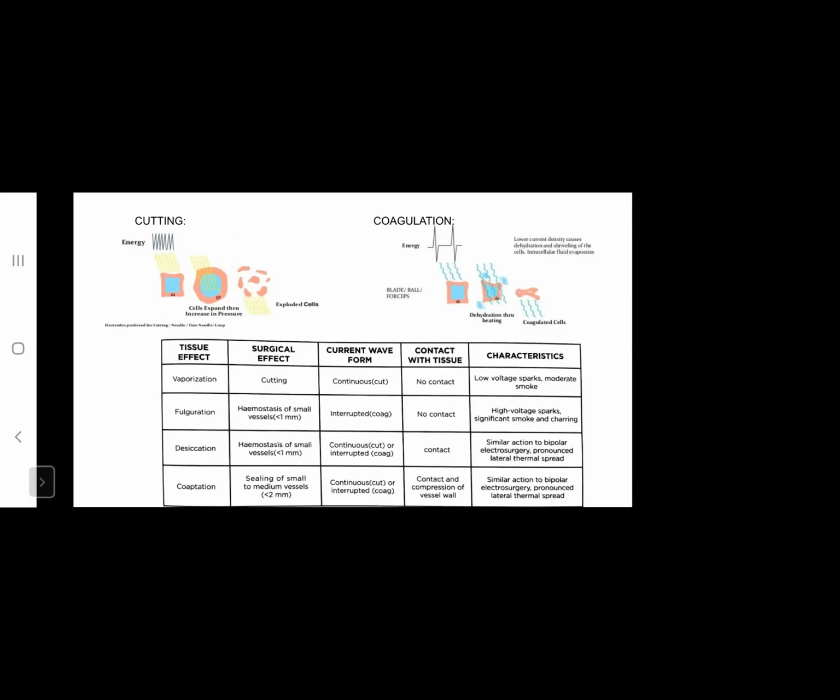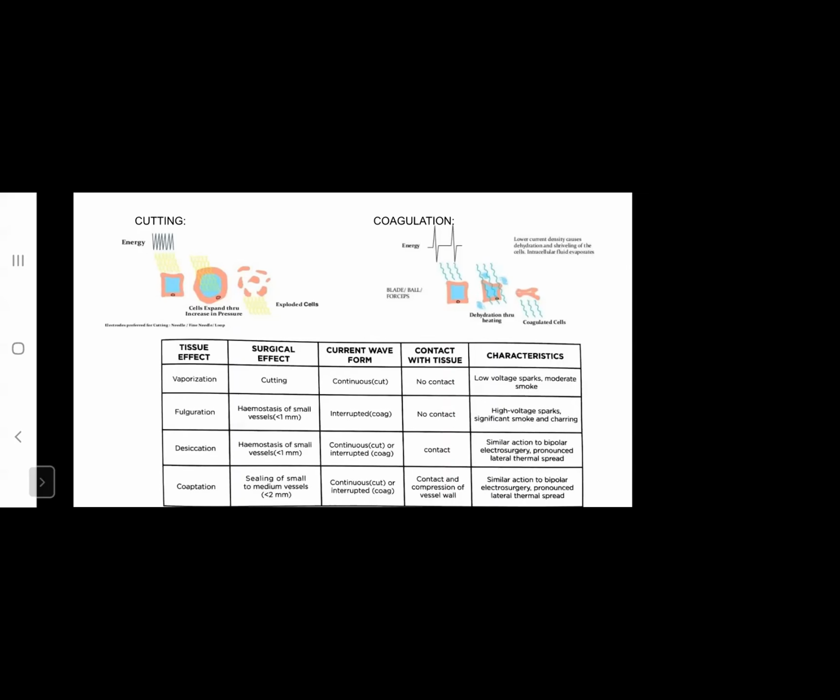In fulguration mode, hemostasis of small vessels less than 1 millimeter in size can be achieved. The waveform is interrupted, that is coagulation. In this mode, no contact with the tissue is required. High voltage sparks are seen, and a significant amount of smoke and charring is produced.